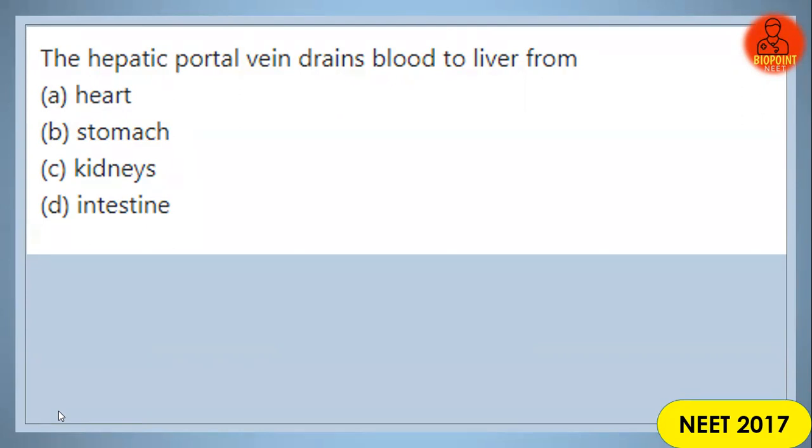5, 4, 3, 2, 1, and the answer is option D, intestine. So hepatic portal vein drains blood to the liver from the intestine. What is the main function of hepatic portal vein? It generally carries deoxygenated blood, that is carbon dioxide rich blood, from the gastrointestinal tract.